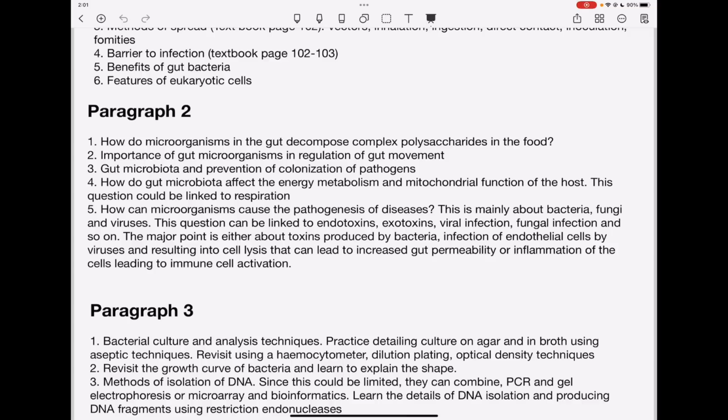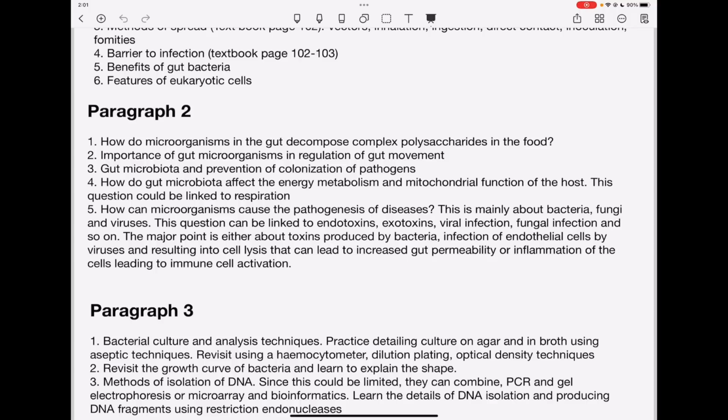Then they can ask how microorganisms can cause the pathogenesis of disease. So you need to understand about chemicals that are produced by these microorganisms. They could be endotoxins, exotoxins, or other chemicals that are produced by these microorganisms that could act as antigens in order to trigger the immune response.